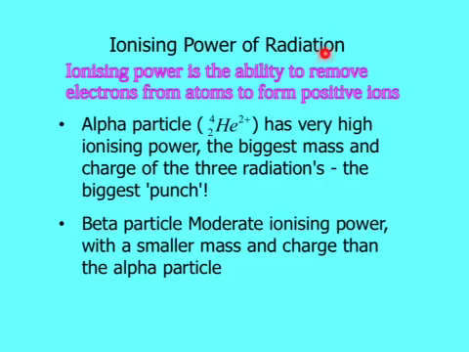Ionizing power of radiation. Ionizing power is the ability to remove electrons from atoms to form positive ions. Firstly, an alpha particle is simply a helium nucleus, a helium atom without electrons, and has very high ionizing power. It has the biggest mass and charge of the three radiations, the biggest punch, and can knock off electrons. Beta particles have moderate ionizing power, with a smaller mass and charge than the alpha particle.